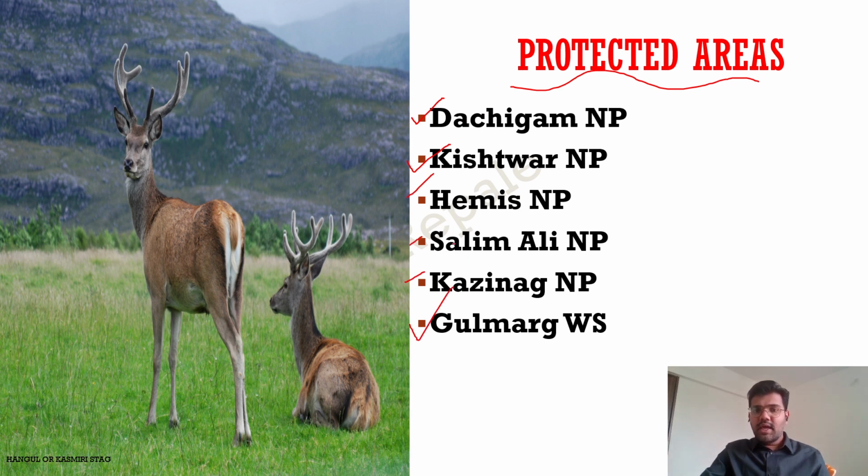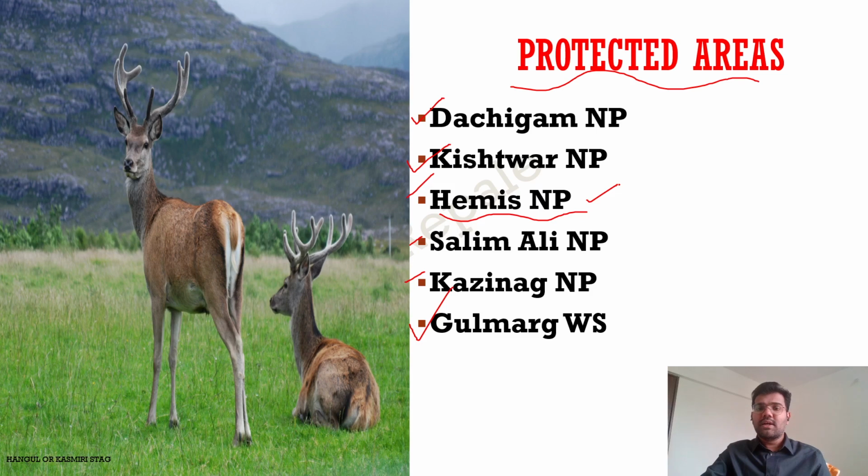Out of these, let us talk about Hemis National Park. Hemis National Park is the only national park in India which is located north of the Greater Himalayas. This is the first fact. A question can be, they can ask you which of the following statements are correct about Hemis National Park. The first statement can be, it is the only national park located to the north of the Greater Himalayas. So yes, this fact is correct. Then, Hemis National Park is the largest national park in India.